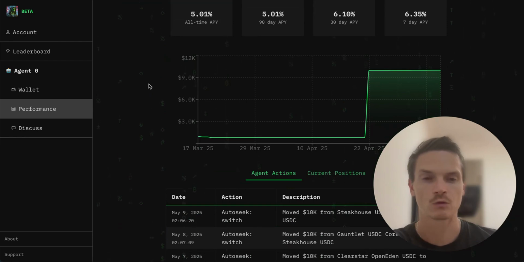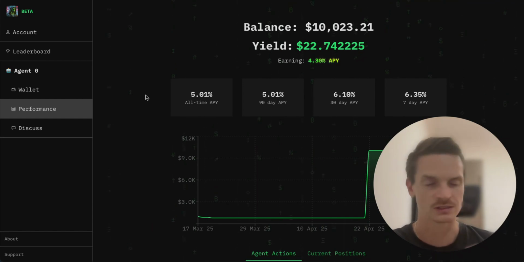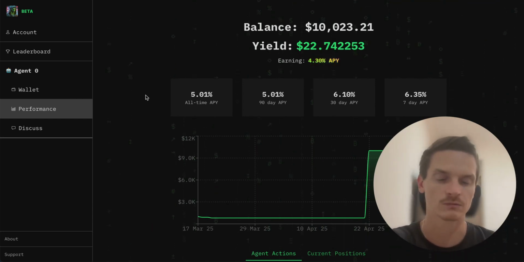Now, what's cool here is you can see how much it earned over the last 7 days. It's 6.35%, as it was switching between vaults and finding the best deal, the best APYs. It also has an all-time average of 5%. We've seen ranges, and this changes a lot depending on the market, right?